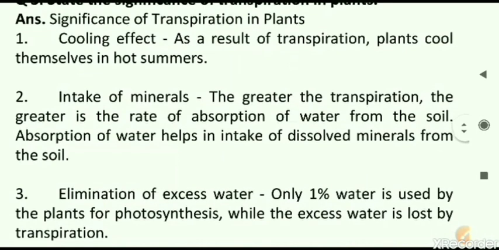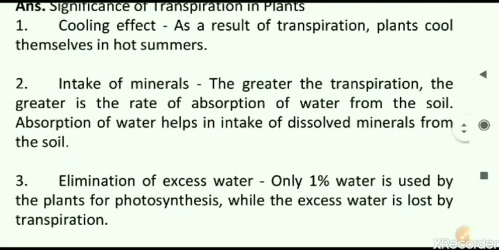This answer is mentioned. First is the cooling effect. As a result of transpiration, plants cool themselves in hot summer. Next is intake of minerals. The greater the transpiration, the greater is the rate of absorption from the soil, and absorption of water helps in the intake of dissolved minerals from the soil.